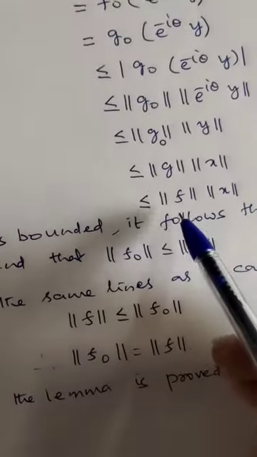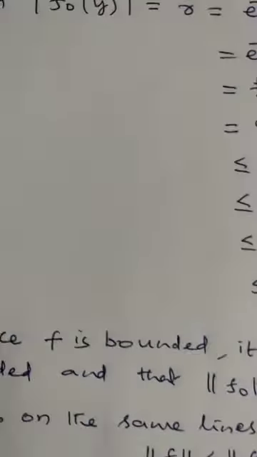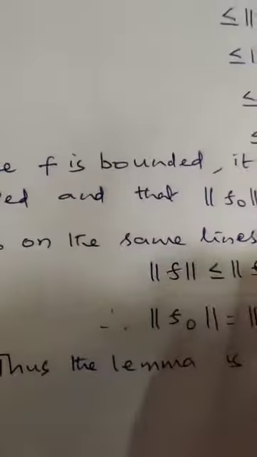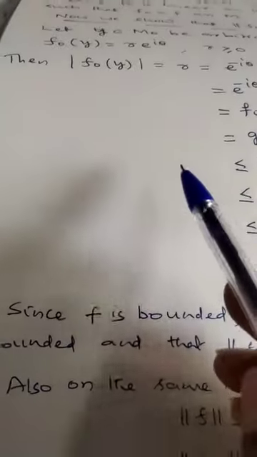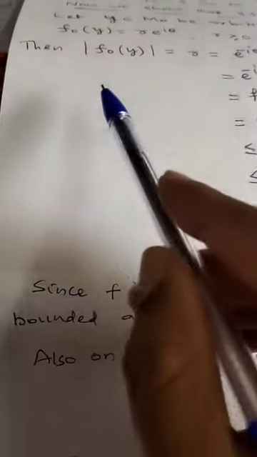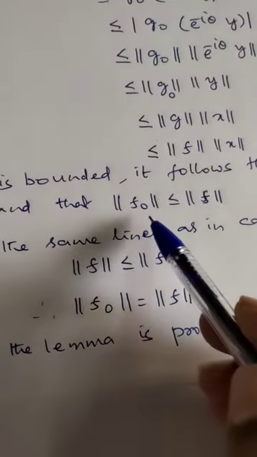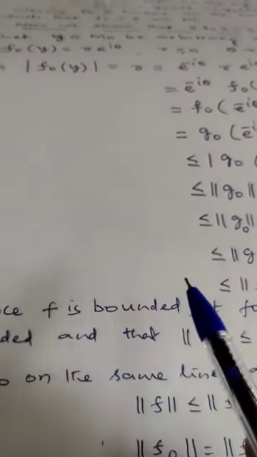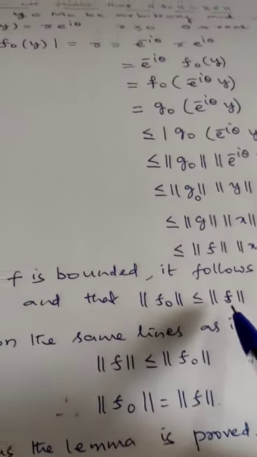Now f is bounded, therefore we can say that g is also bounded. Since f is bounded, f naught is also bounded. Therefore, f naught is a linear functional, and what is norm of f naught? If you take norm of f naught, it is definitely less than or equal to norm of f.